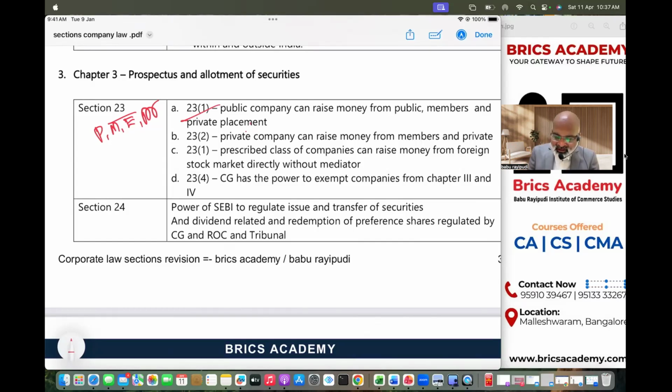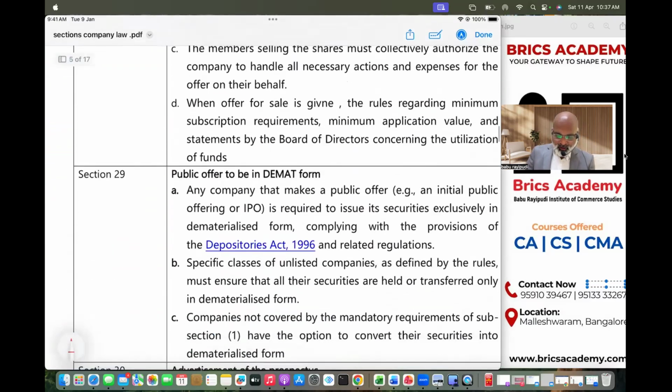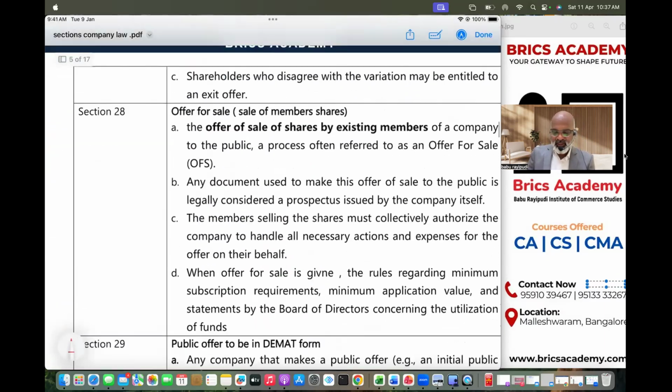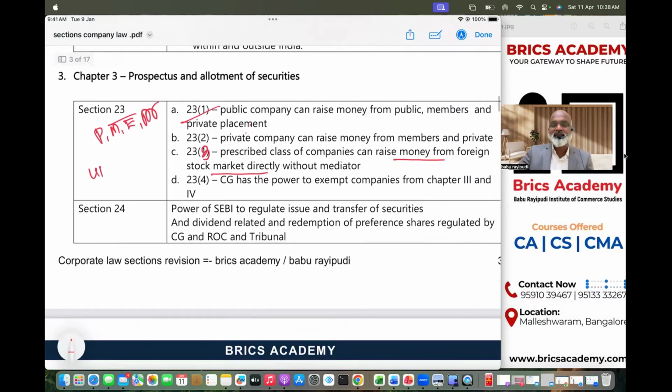Section 23 subsection 3 clearly prescribes the class of companies that can raise money from foreign stock markets directly. Let us understand like this. There is one section, which is Section 41. We'll study that later. Section 41, global depository receipts. I'll come back to that later. So until then, you just understand like this.